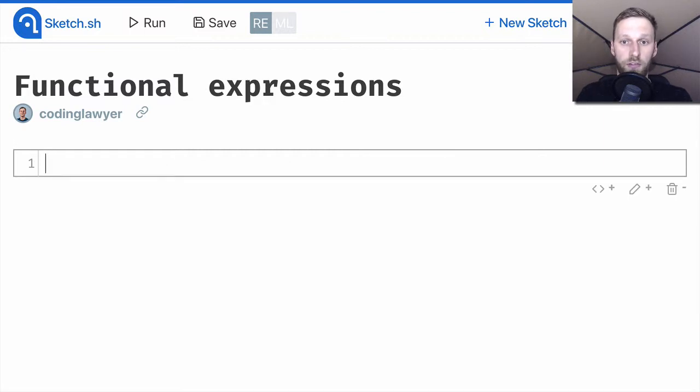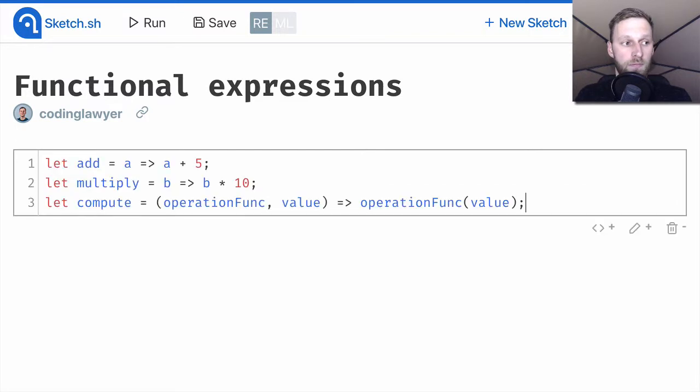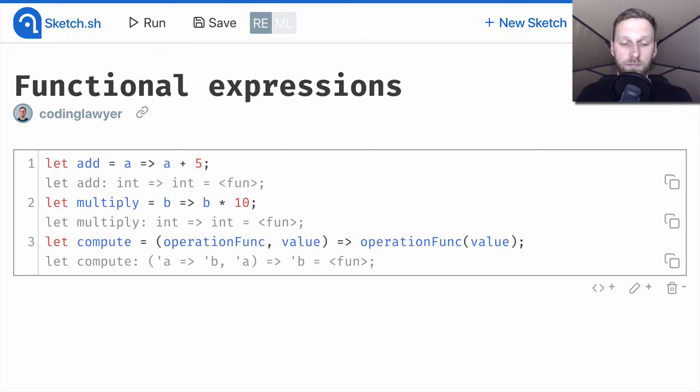Let's talk about the second usage of a function as a first-class value, which is that we can pass a function as an argument to another function. Let's take a look at an example. We defined the add function, which adds 5 to the passed argument. We also defined the multiply function, which multiplies the passed argument by 10.